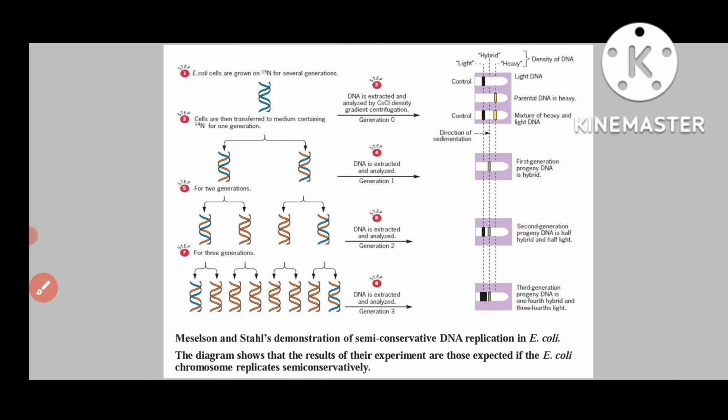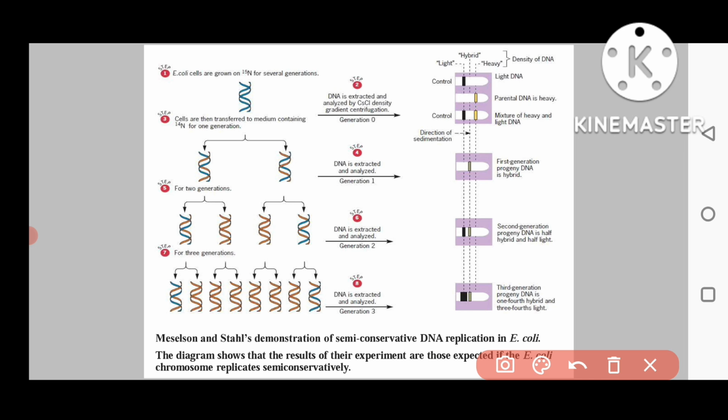If you see in the image, this was the result of the first generation. After the first generation of replication in the medium containing nitrogen 14, each molecule will be of hybrid type. That's why there is only the band in between, meaning the DNA will reside between the heavy one and the lighter one.